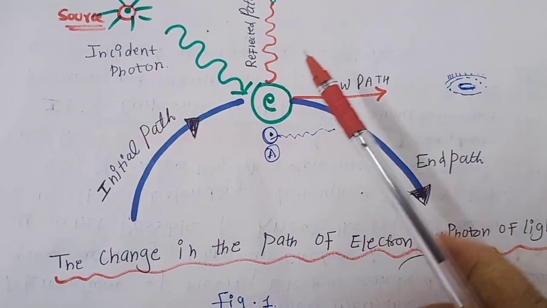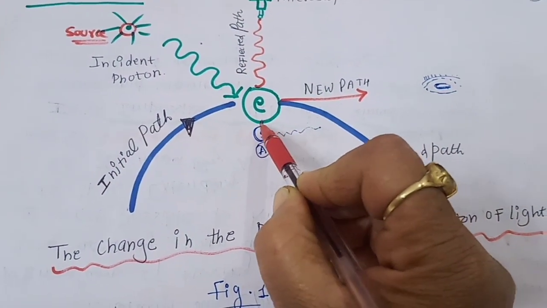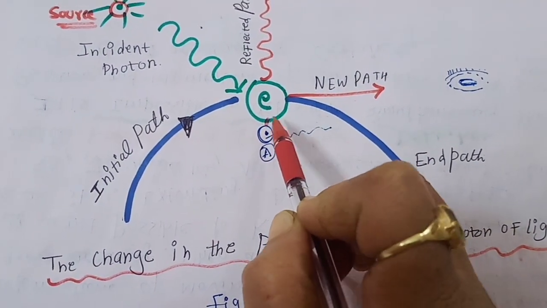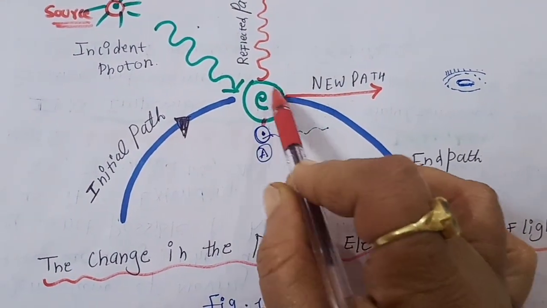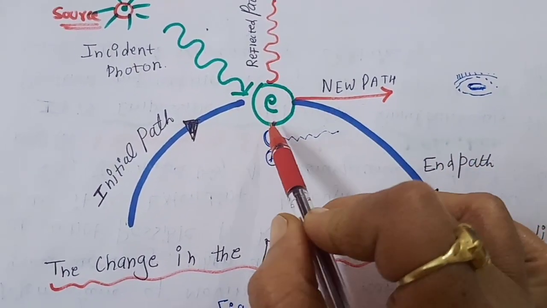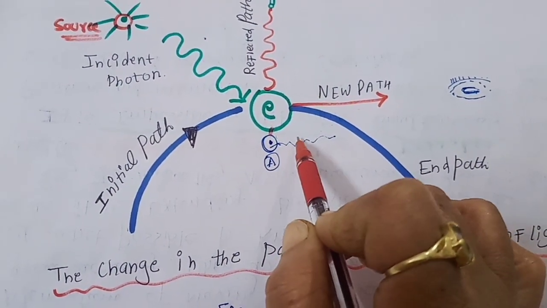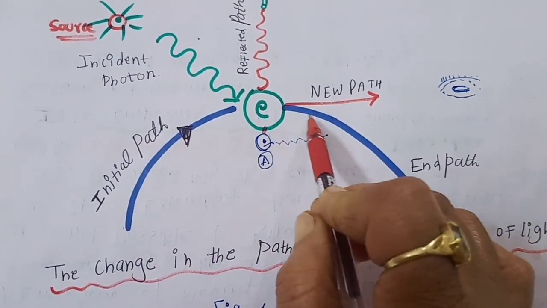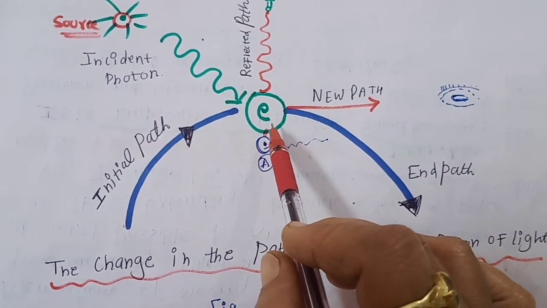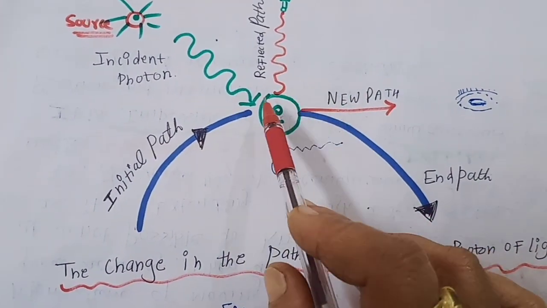So we can say that at a certain point we can tell the position, but we cannot determine its velocity or momentum at the same time. If the position is fixed, we cannot determine both the position and the momentum of a microscopic particle with certainty, because it is always in a state of motion, and if any radiations are incident on it, if the object is massive, it will have no effect.